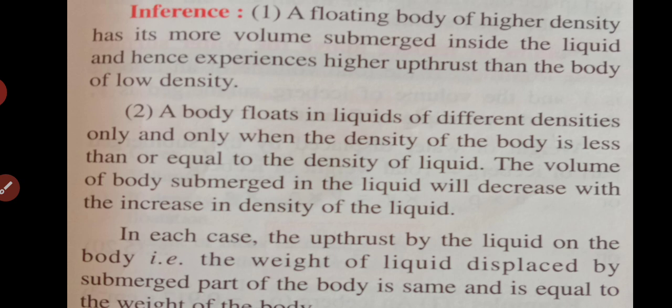That is when we will follow the principle of flotation, that is, when the weight of the body is equal to the weight of the displaced liquid.